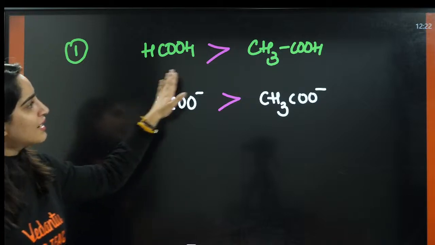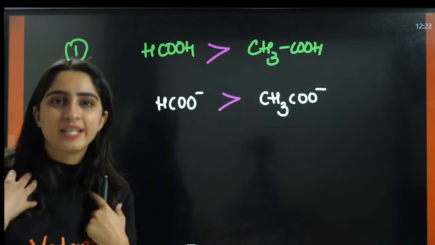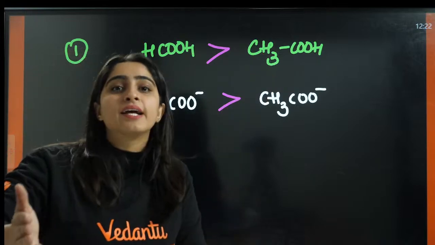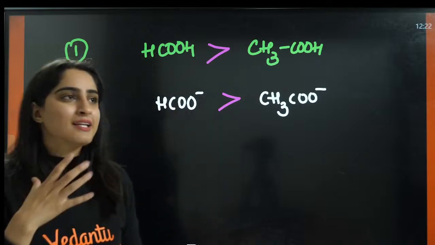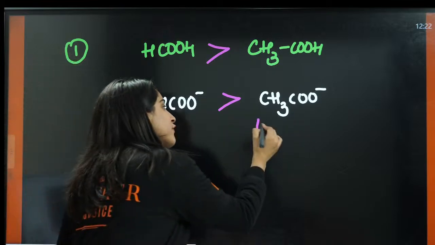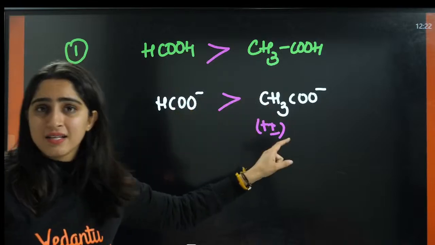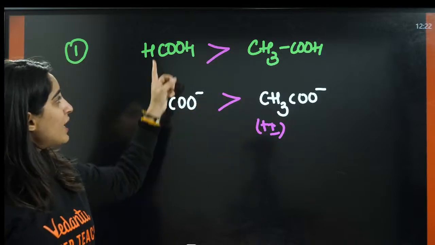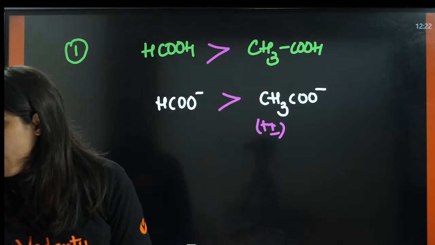No. This is A and this is B. This is donating electrons. We already have a negative ion, and we are donating electrons. That means we are decreasing the stability. This is already negative and you are donating electrons. This is showing plus I effect, and you are donating electrons. That means you are decreasing the stability. So the order will be: formic acid is more acidic than acetic acid. Okay.